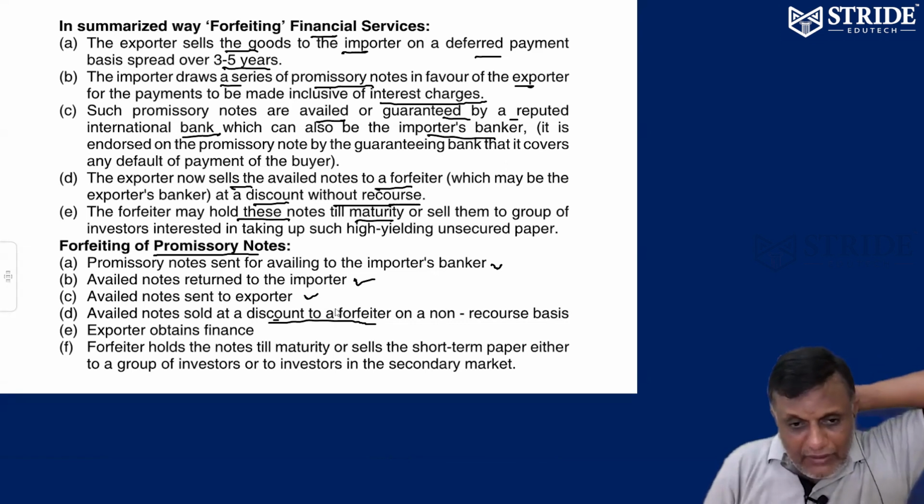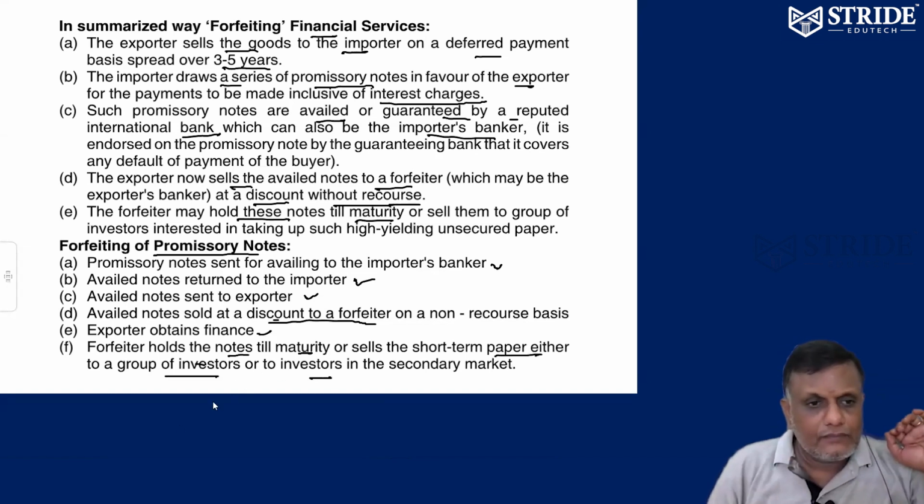At the same time, the forfeiter makes a payment to the exporter, Tata. The exporter can get finance also. Forfeiting is nothing but finance that they are getting. Correct? So the forfeiter can hold the notes till maturity, or sell the short-term paper to a group of investors.